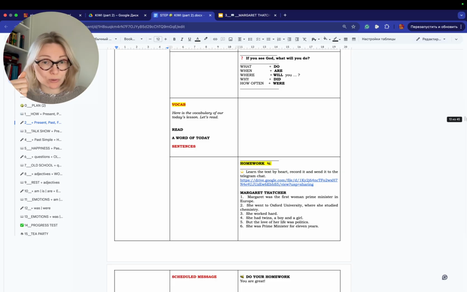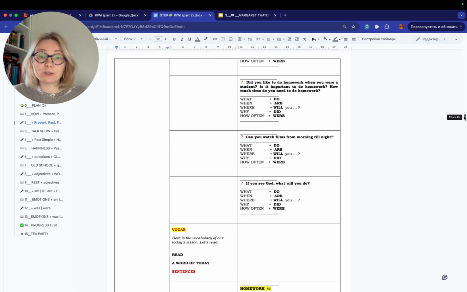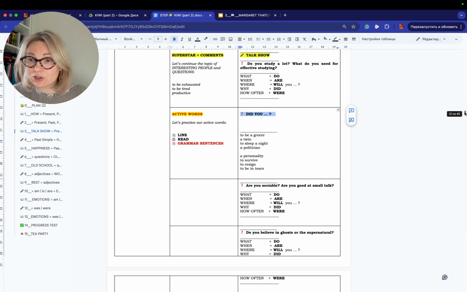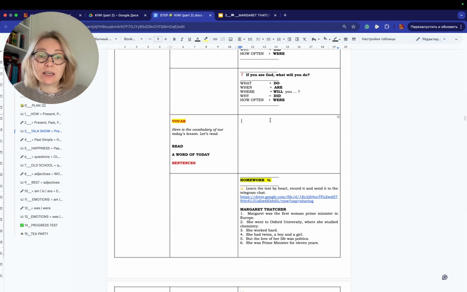So if you have time, you read. If not, a word of today. If you still have time, you can ask questions, for example, or any other formula. And after that, homework.